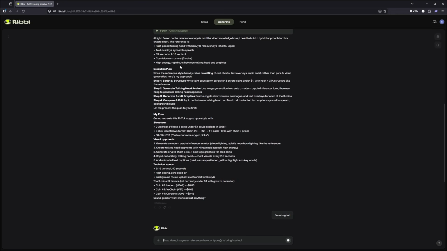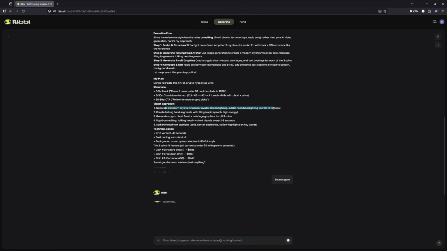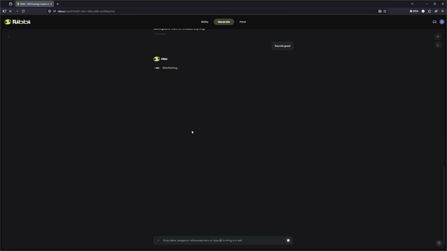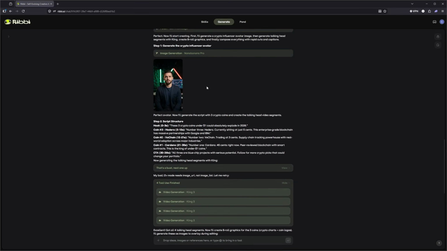What I like is you get a full breakdown of the planning behind this. And again, if you wanted to change anything before the generation, you can go through that. So with that visual approach, here we have all of the details with our crypto avatar, head segments, generating the crypto chart B-roll with the coin logos, with rapid cutting, of course, making sure our short video is good to go viral. Well, that was some deep analysis.